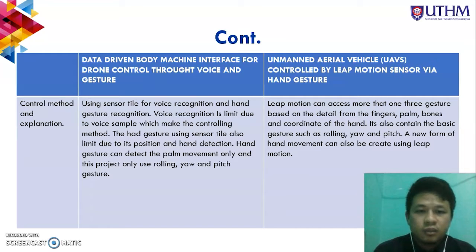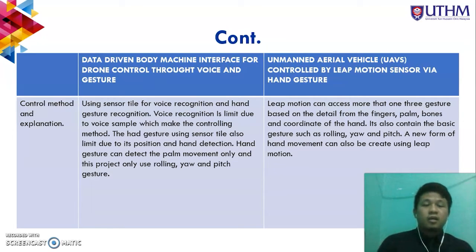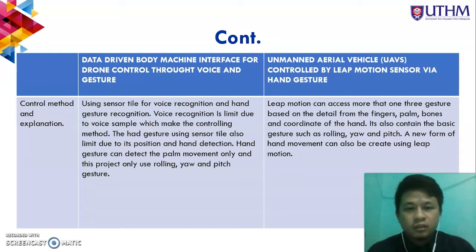However, my project uses a leap motion sensor, which can access more than three gestures, including yaw, pitch, and rolling, and it can also recreate a new gesture by using the software itself, but it's a bit difficult. Also, leap motion can sense fingers, bones, and the yaw in the hand palm position, so we can create more controlling systems using the leap motion sensor.